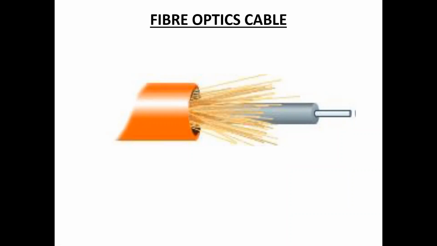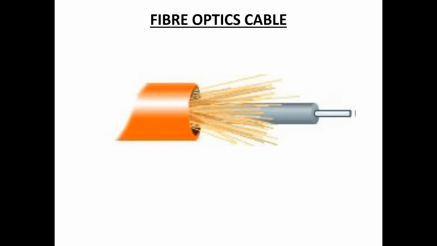The main advantage over the remaining cables is much longer transmission distance.